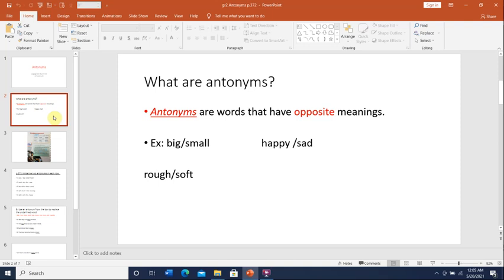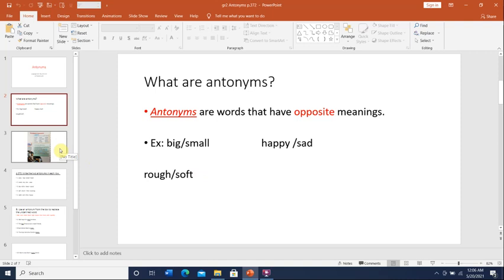We usually put an X, right? We usually make an X to show that they have opposite meanings. For example, the antonym of big is small. The antonym of happy is sad. So antonyms are words with the opposite meaning. We said big and small, happy and sad, rough and soft.